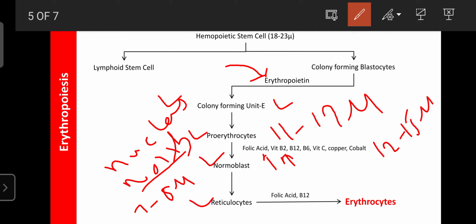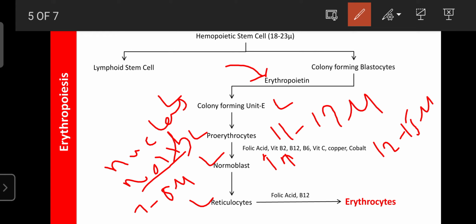These reticulocytes have hemoglobin, and the nucleus is completely absent. But still, the reticulocytes do not have the capability to carry oxygen, even though they are found in the blood.